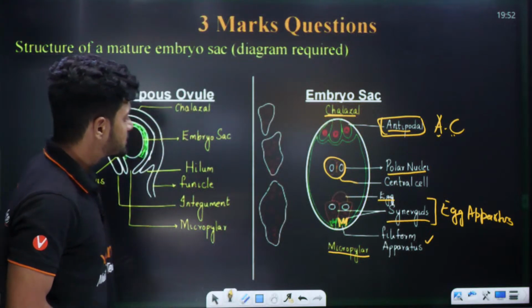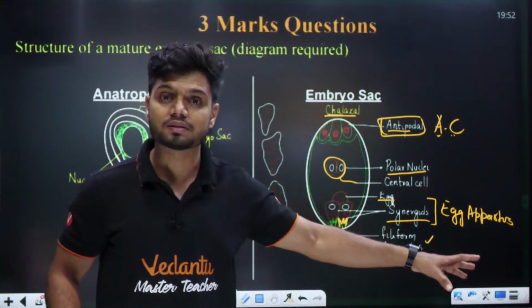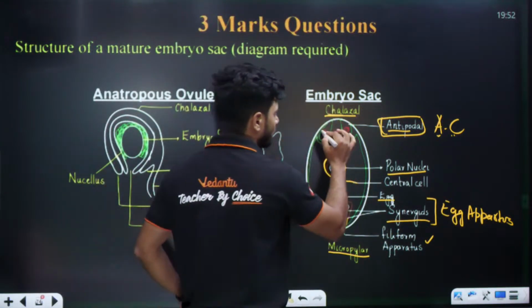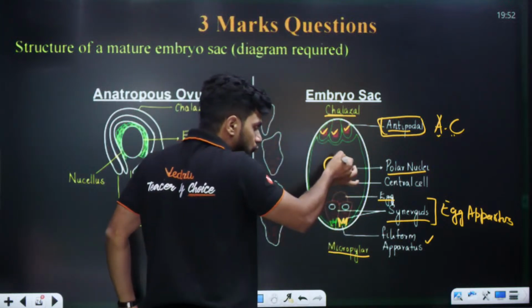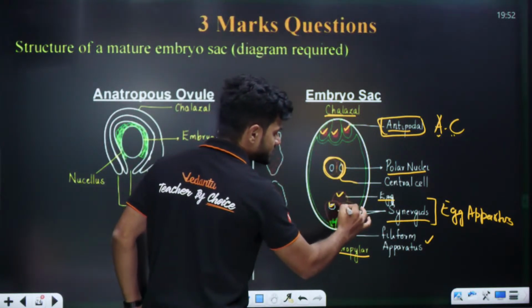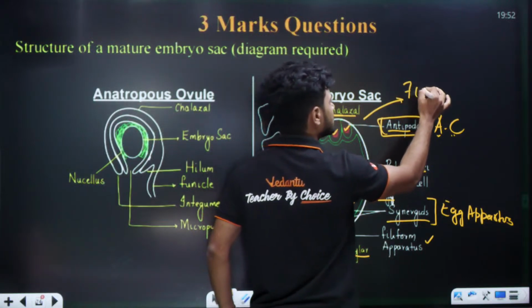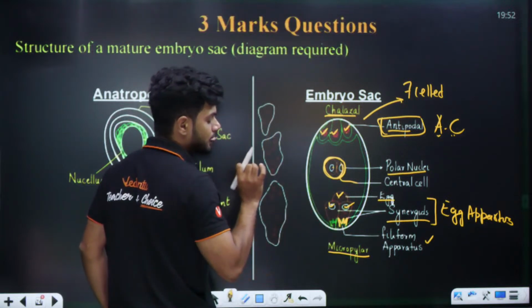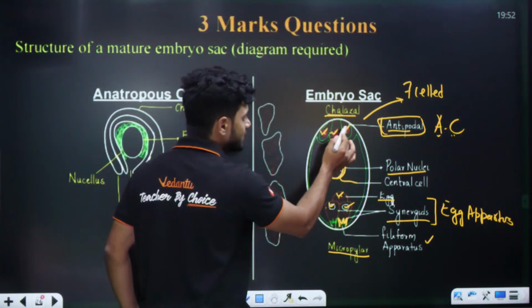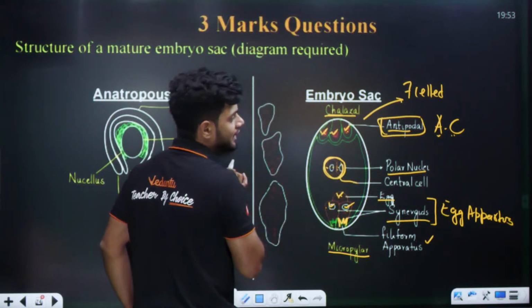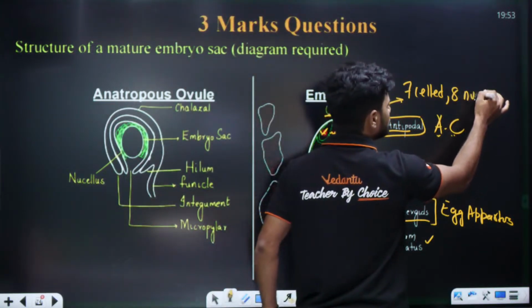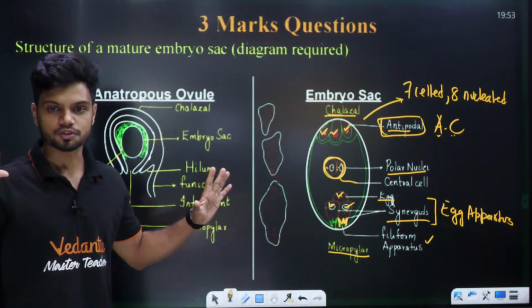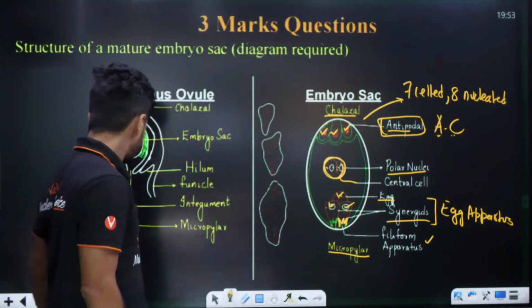Next done. Students, here they can ask you about something called 7-celled 8-nucleated. What is the meaning of that? Students, count with me. How many cells? 1 2 3 4, 5 6 7. So can I tell there are totally 7 cells here? 7-celled. How many nuclei? 1 2 3 4 5 6 7 8. There are 2 nuclei here. So 7-celled 8-nucleated condition. Understood? Done.